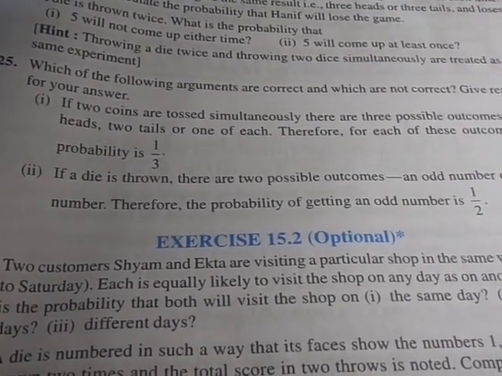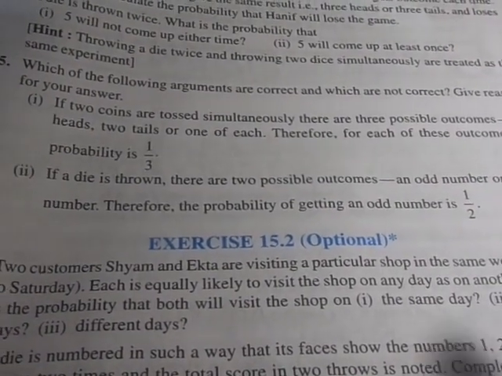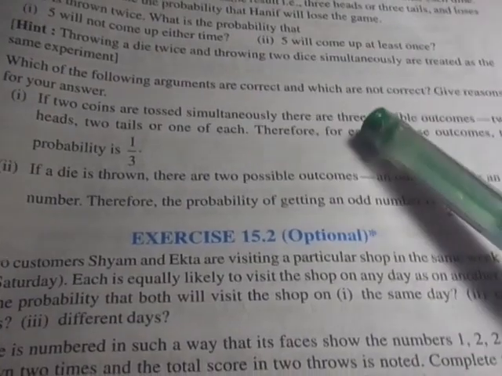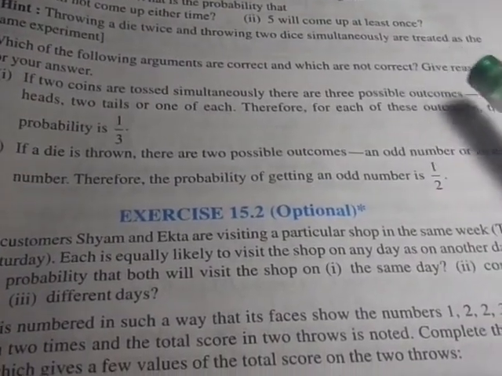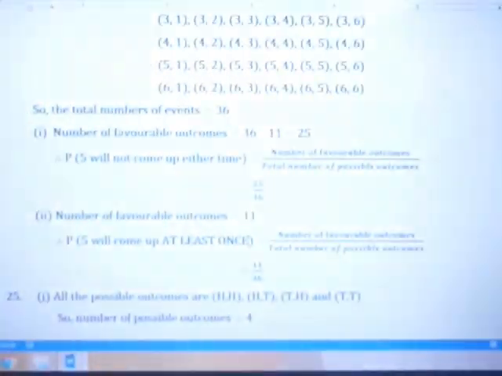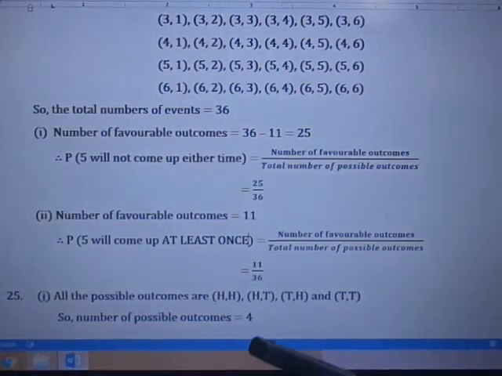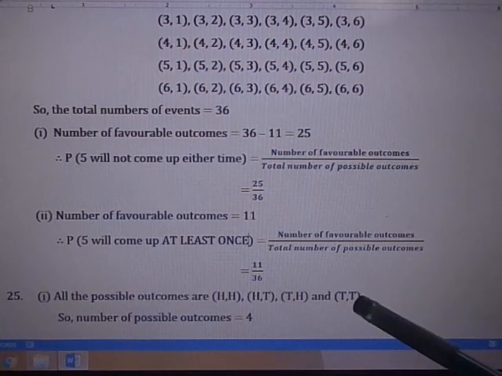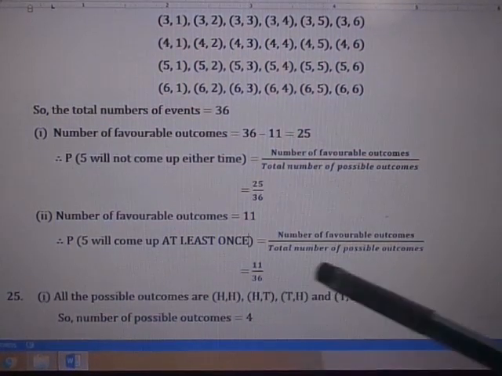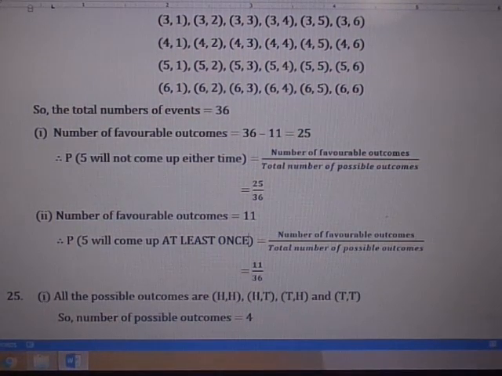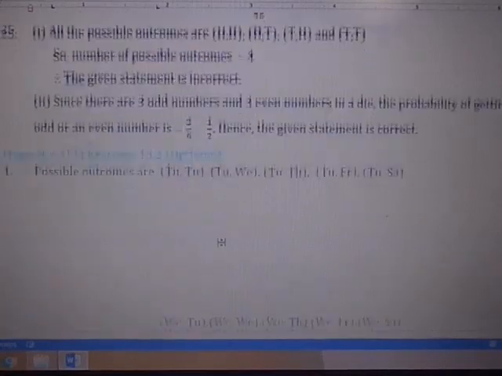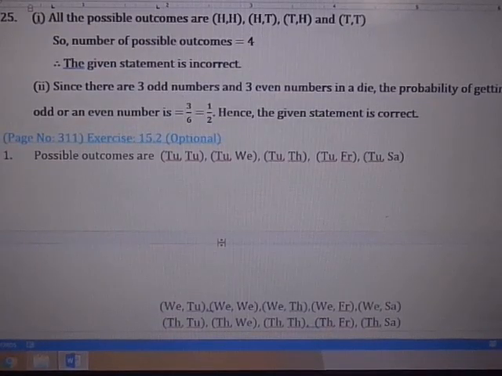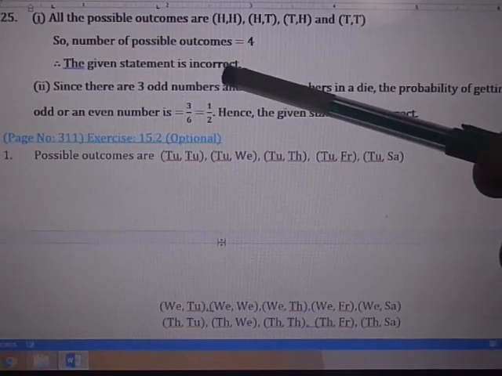When we toss 2 coins, there are not 3 possible outcomes, there are 4. Those 4 possible outcomes are head head, head tail, tail head, and tail tail. Number of possible outcomes equals 4. Therefore, the given statement is incorrect.